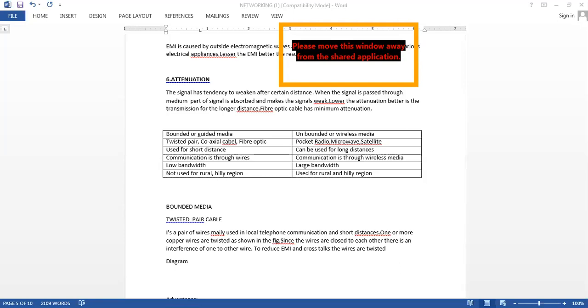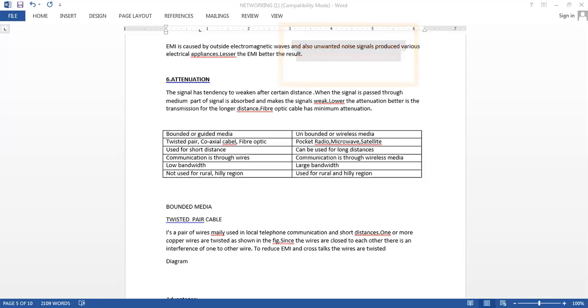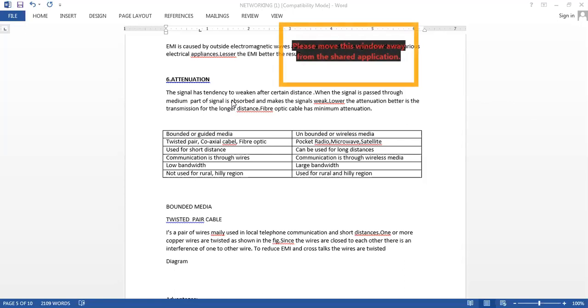Now another important question which is asked is about any one bounded media. Suppose they ask the difference between the bounded media, then you can make a table and use these particular characteristics to compare them. But suppose they ask you only to explain the UTP, STP cable or coaxial cable, then you must draw the diagram and then explain it. That is the main thing which you have to remember.